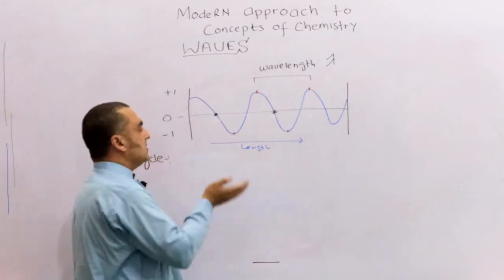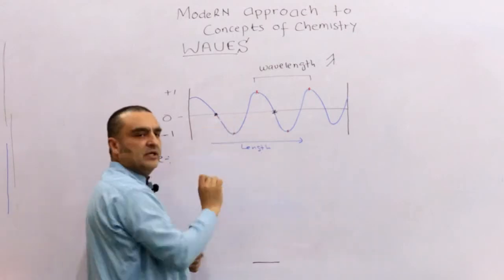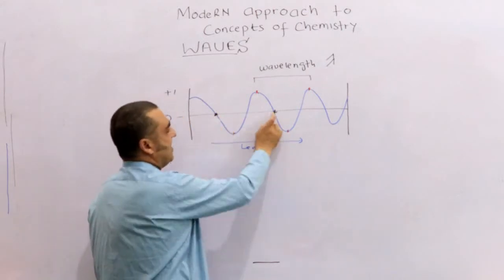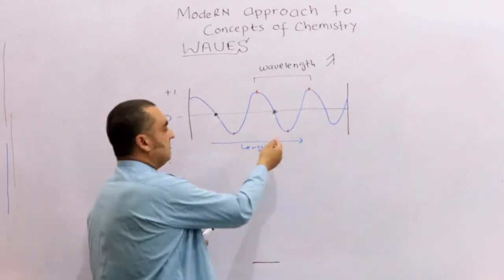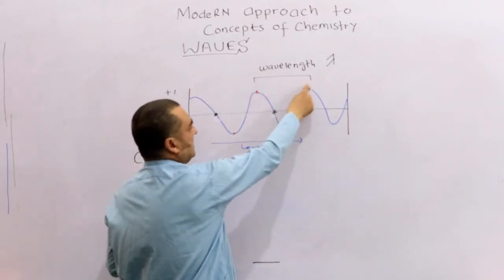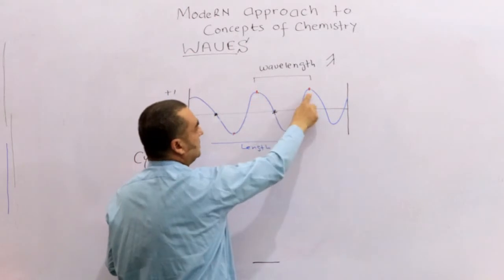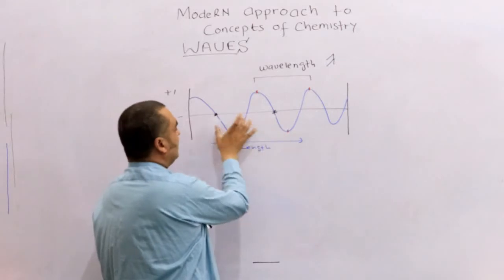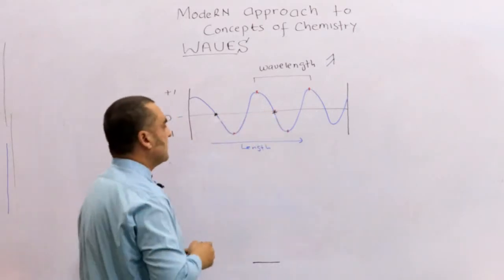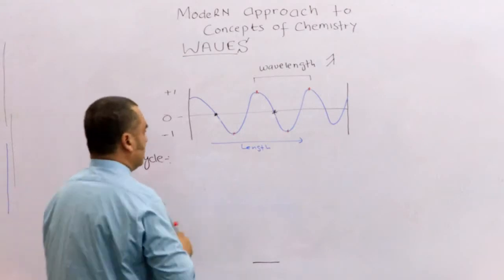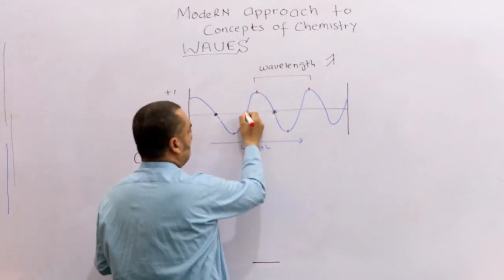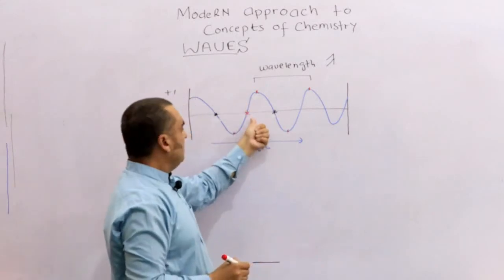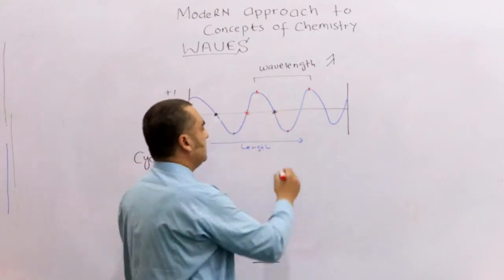But in most cases they calculate it from here to here, because the chances of error are very low, because you can have from here to here, and the same distance is also called wavelength. But they say that the mid of the two crests is called the wavelength. The mid of the two troughs is called wavelength, and this is a cycle. You can find another cycle in this wave too. Another cycle is, if you select this one, where is the other cycle? From here, this is zero amplitude and it is moving upward, and here is the same position.